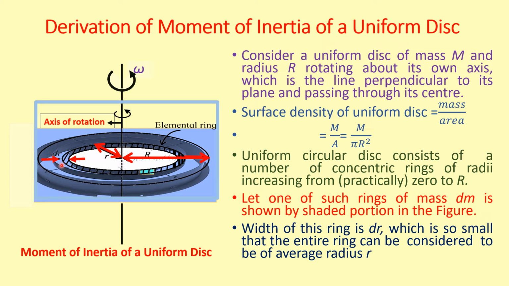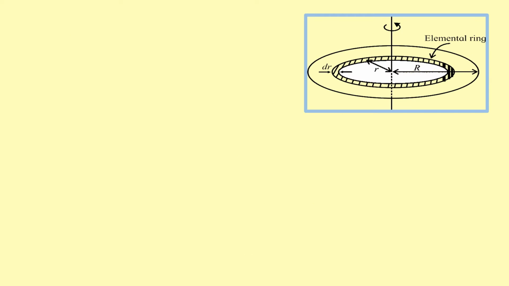The width of this ring is dr and the radius of the ring is small r. The width is very small, it is negligible. So the radius of this entire ring will be considered to be the average radius, that is small r.